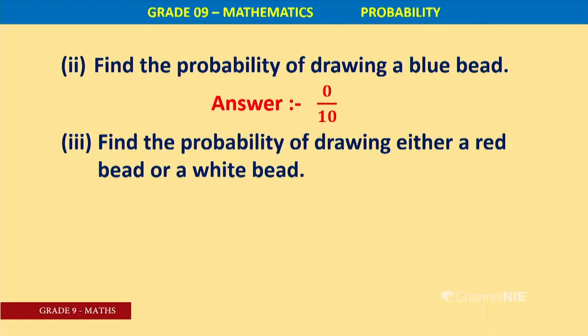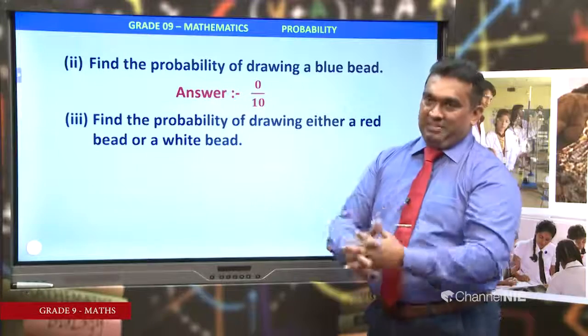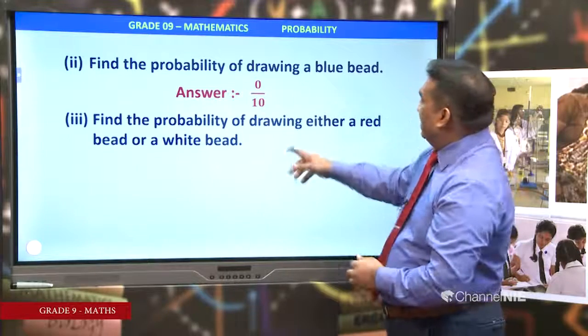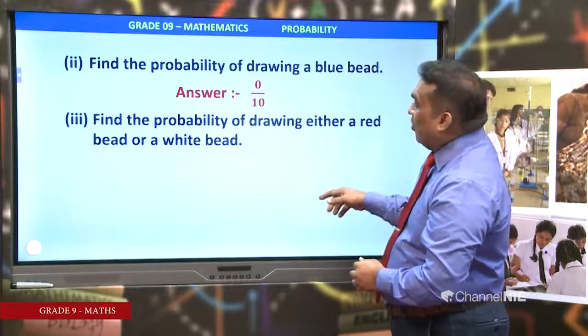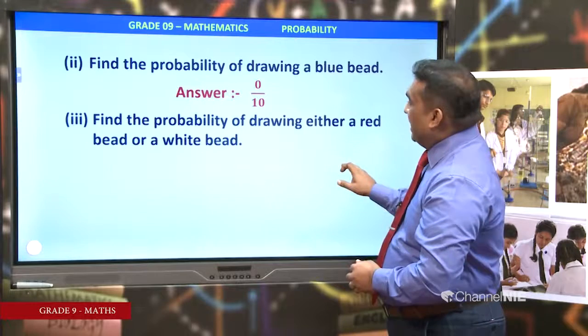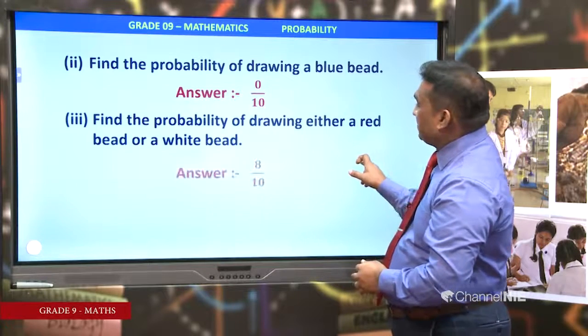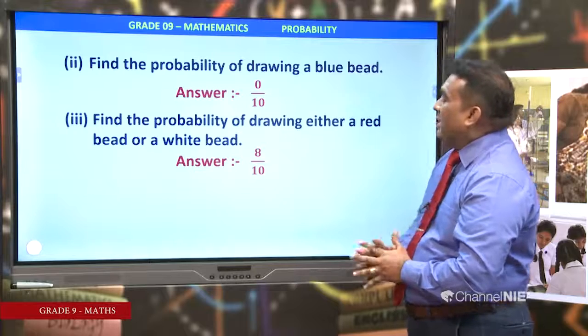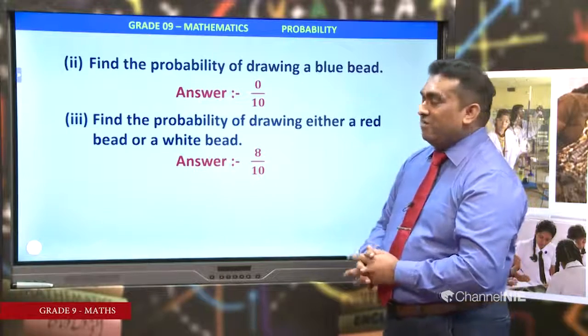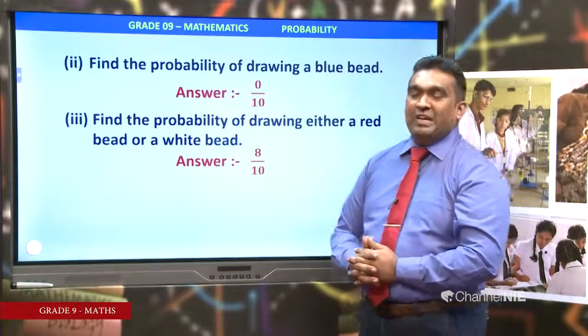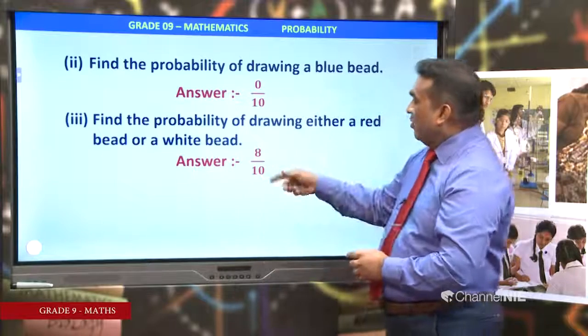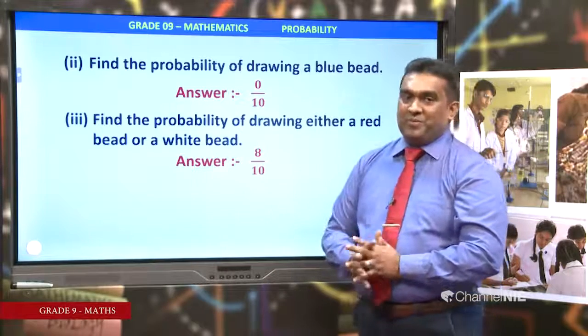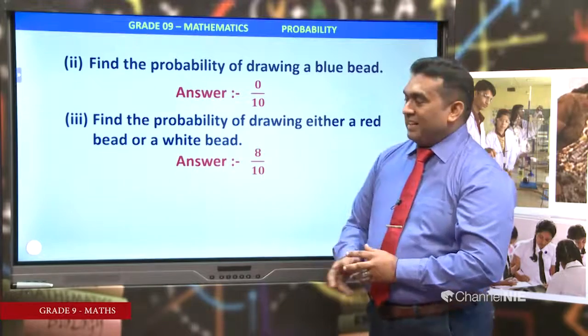A union B is the total number of elements in set A or set B, the sum of elements. Here, either red bead or white bead. How many red beads? 3. White beads 5. 3 plus 5 is 8. Here 8 over 10 is the answer. Right. Next one.